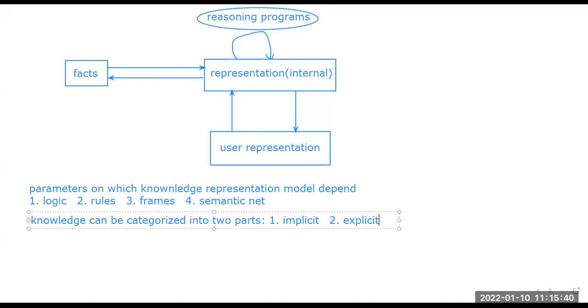So there are different types of knowledge representation in the field of data science. We have talked about different kinds of entities: one is a fact, the second is the representation, and these entities have two types of labels. Now, how can the framework of this knowledge representation be done?